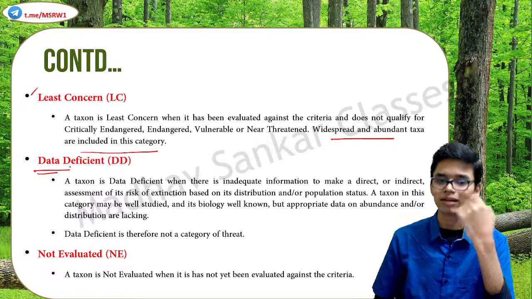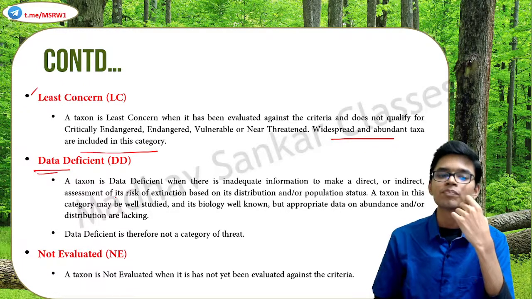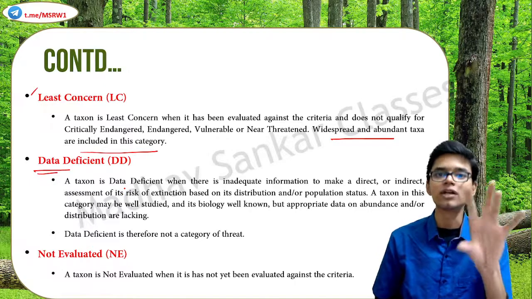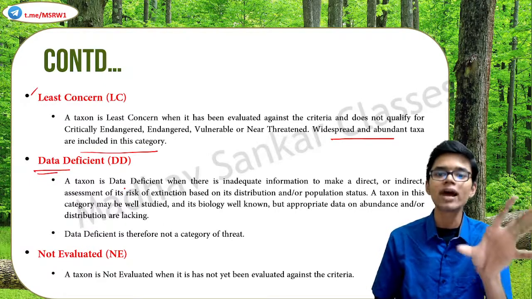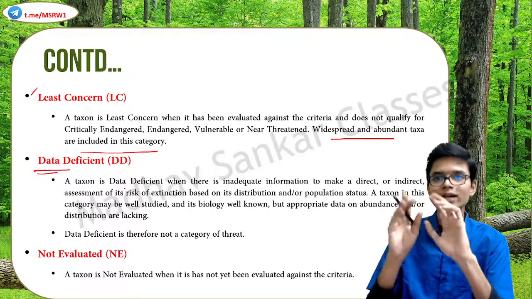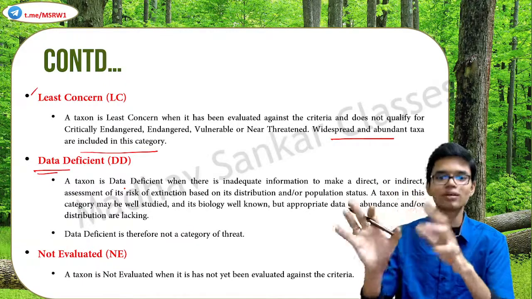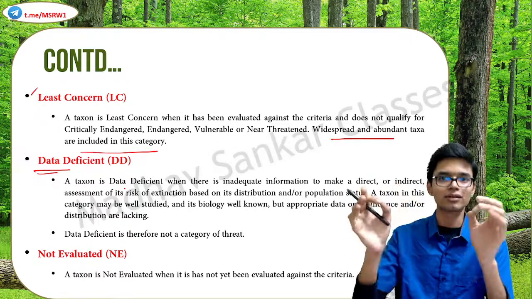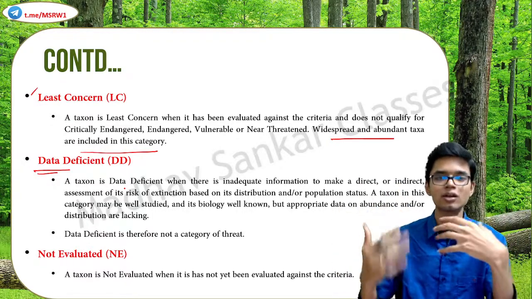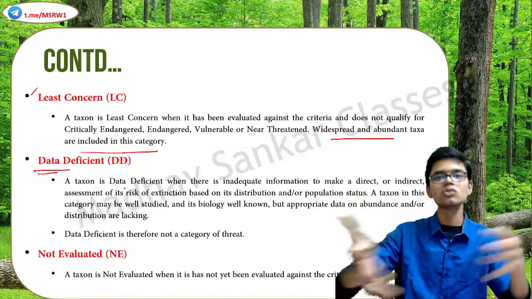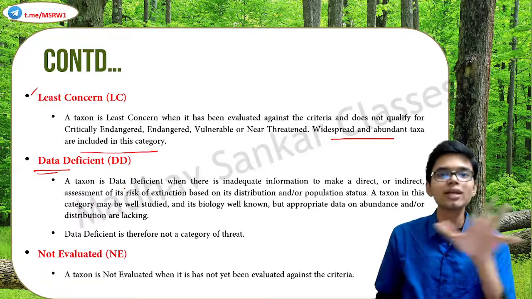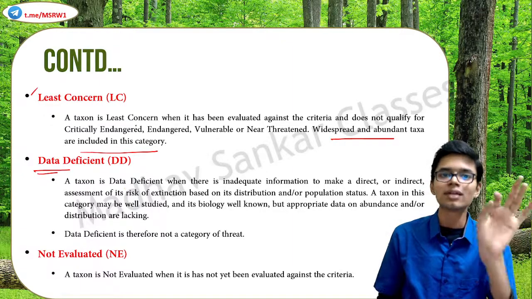This is not exactly a threat level. Data deficient means we are not yet able to put a species into a particular category because we do not have adequate data to do so. We know that the species exists. Surveys are being conducted, but we have not got back the correct results yet. Once we get all the results based on surveys, then we will put that species into some category. Until then, they are data deficient. So this is not a threat category. Okay, the last threat category is least concern.